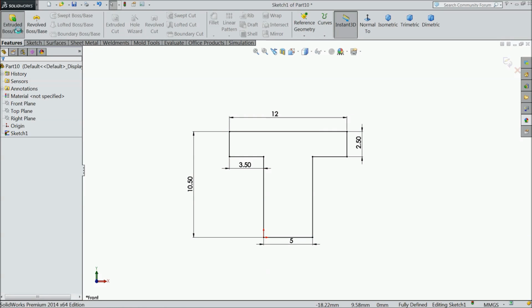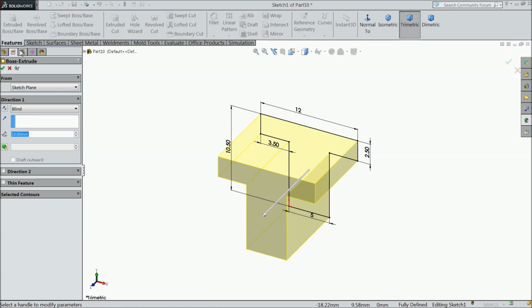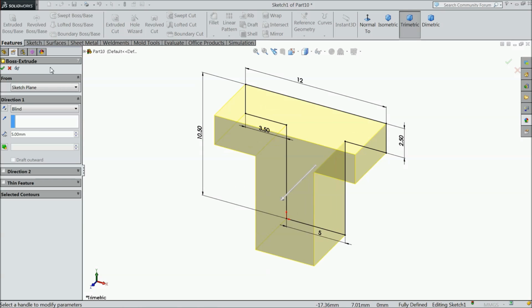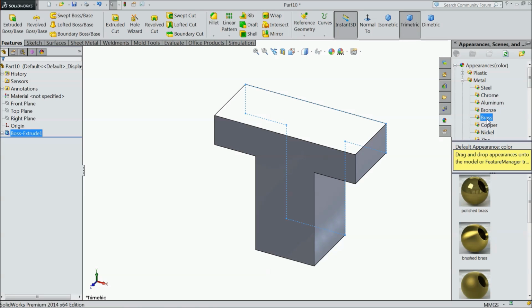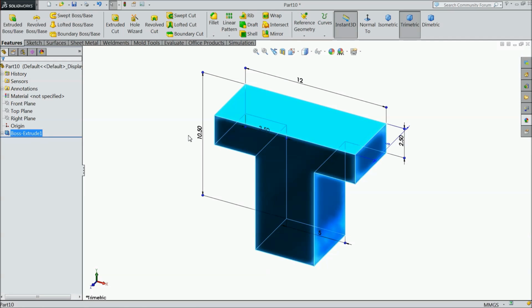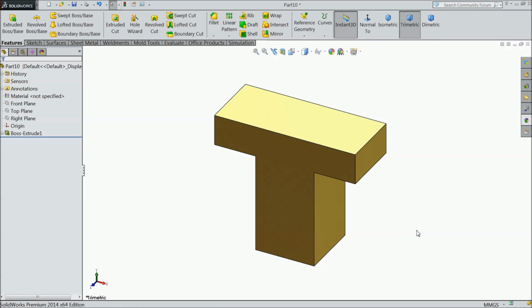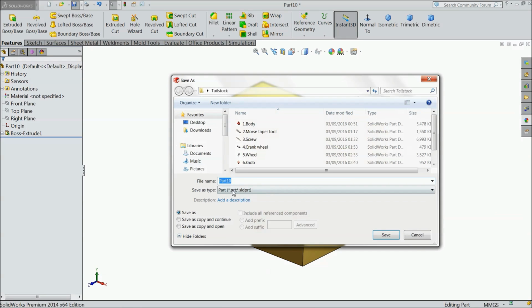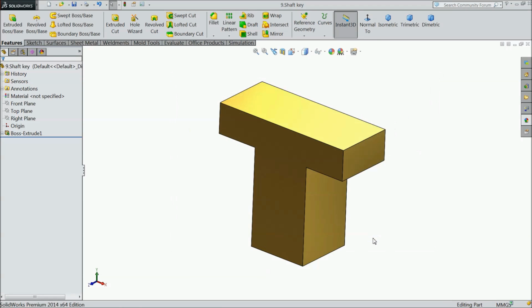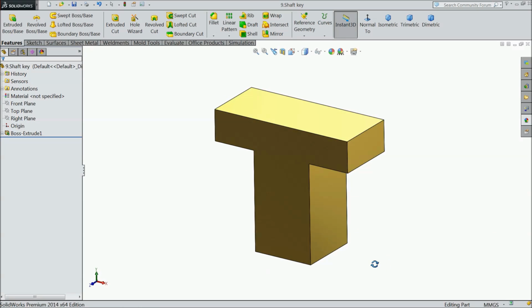Okay, now extruded boss and extrude up to only 5 mm. Okay, brass finish. Now save as part number 9, shaft key. Save. Let's go for the next part.